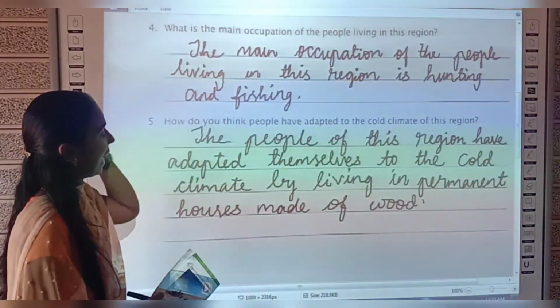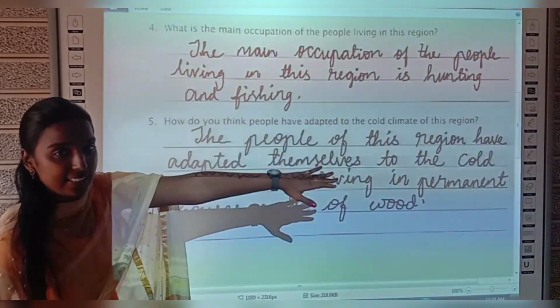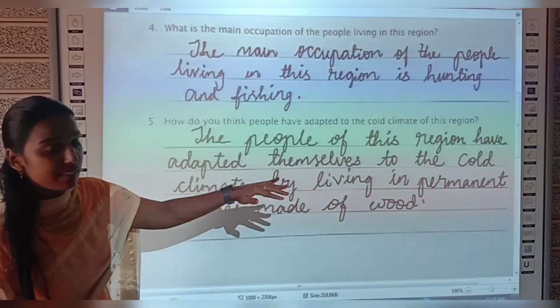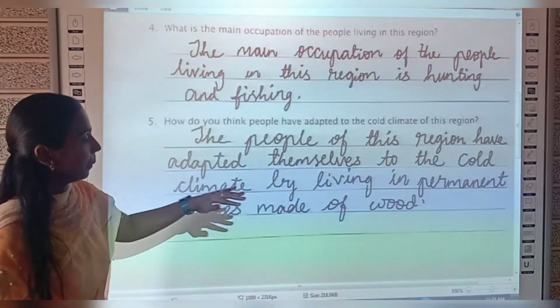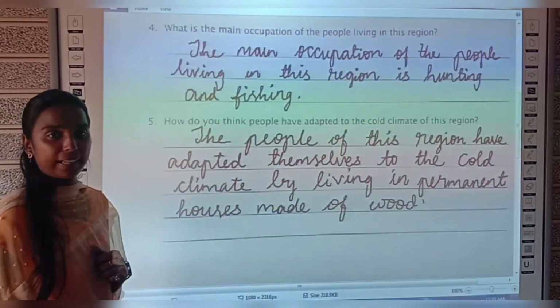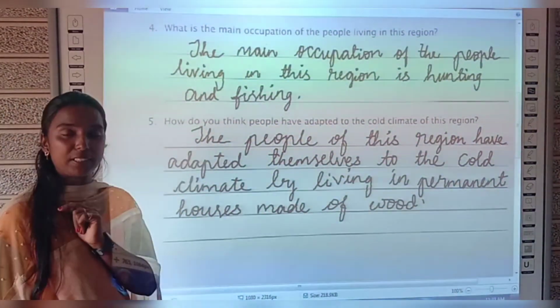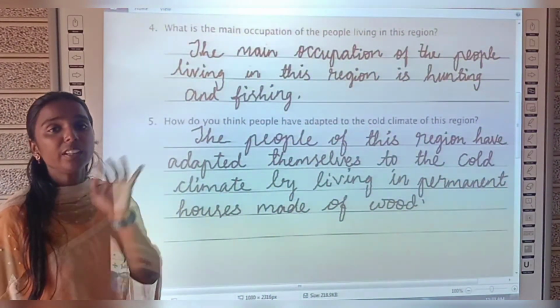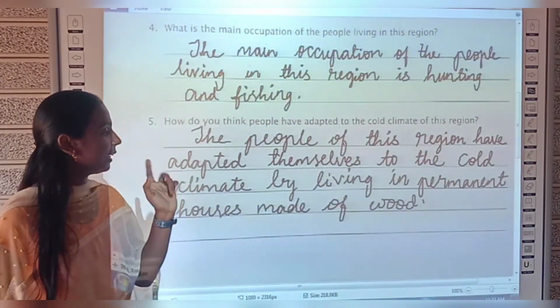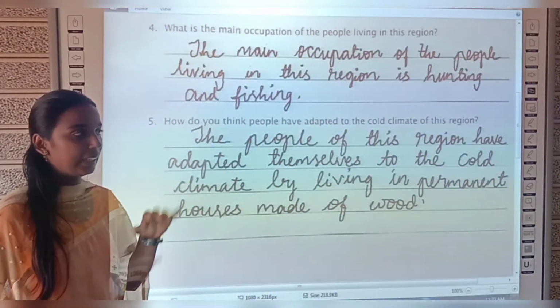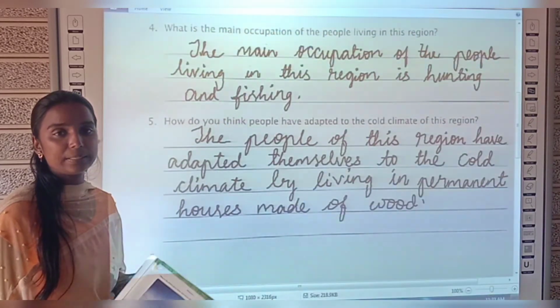Okay, see children, the answer is: the people of this region have adapted themselves to the cold climate by living in permanent houses made of wood. How do you think people have adapted to the cold climate of this region? You can write your own answers, and your opinion also. Done? Have you all completed till this?